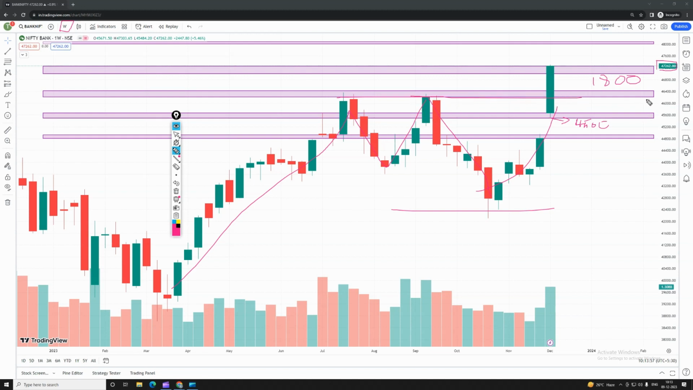That is, resistance around 46,200 has been broken, and it has gone to the higher side. Here you can see it is a momentum candle, a very good momentum candle. The swing level has been broken. This is a breakout we have got in the weekly analysis.